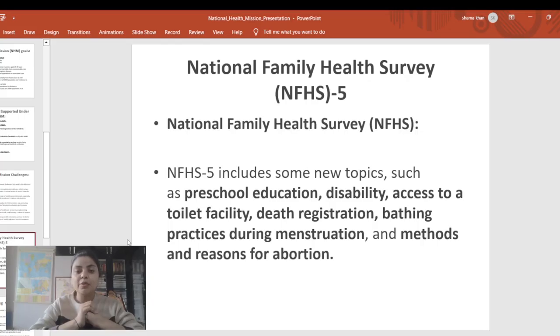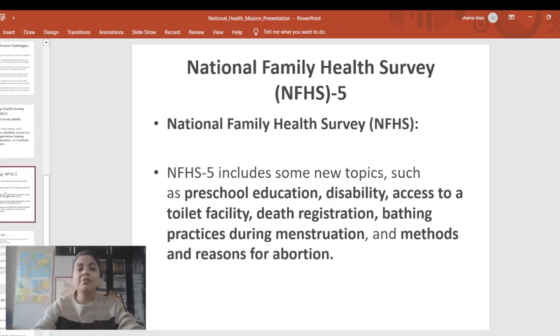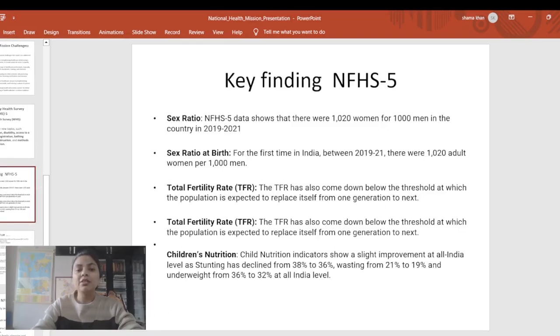Like they have tried to manipulate, or they have tried to give a different definition with respect to disability, and which has been a matter of concern. So once it is on the surface, we will look at that also. If I talk about the key findings of the National Family Health Survey report, I won't ask you to remember each and every word, but there is one more point which I would like to add here: the funding.